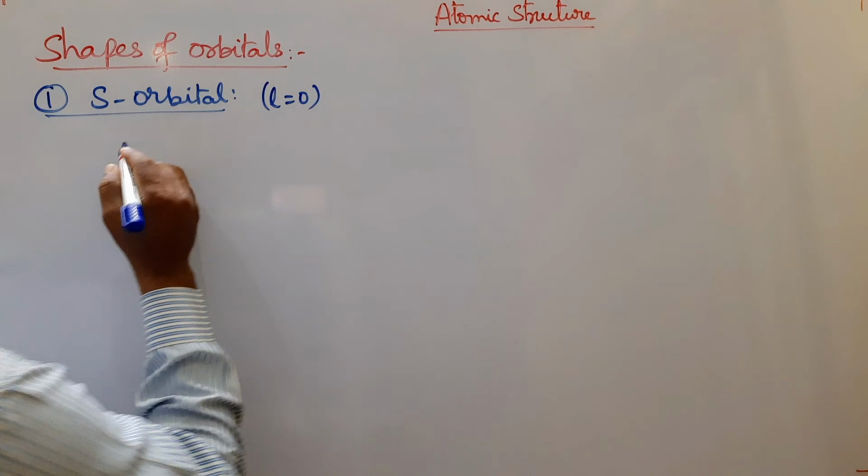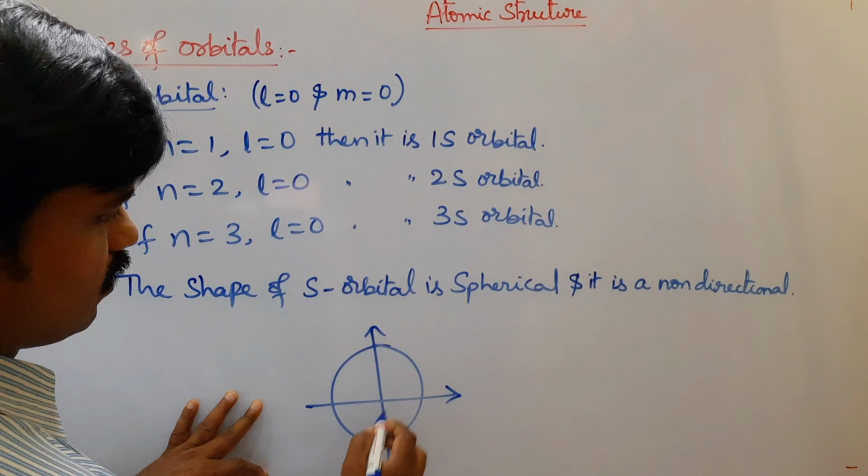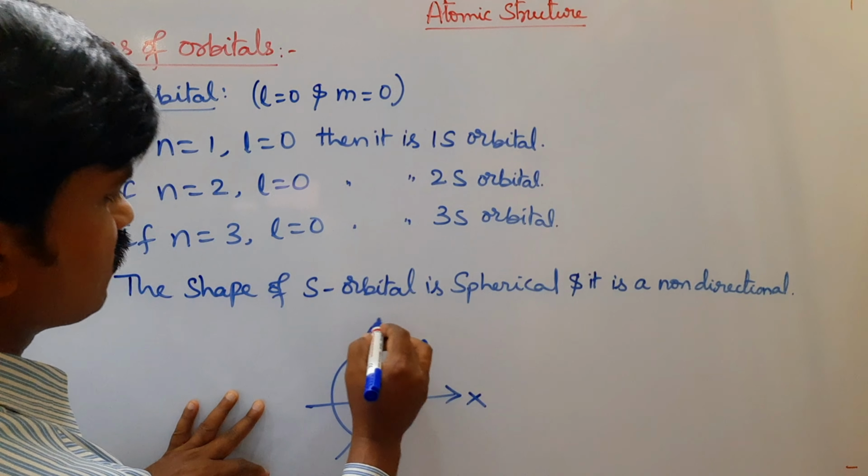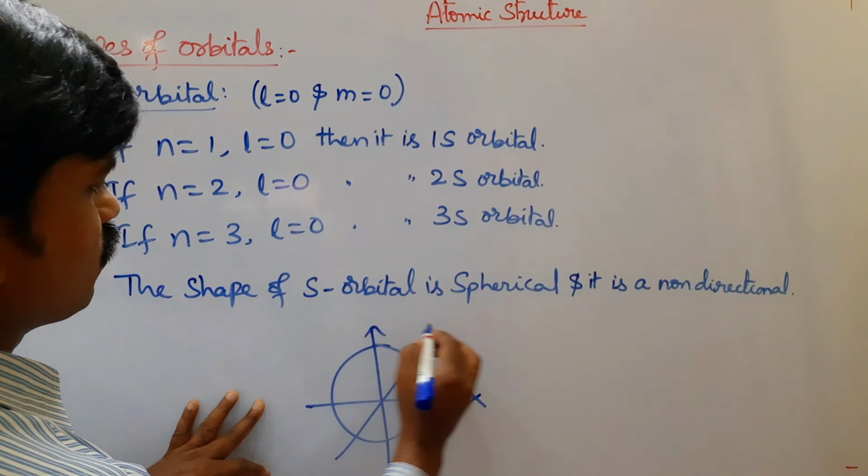So, s orbital shape is spherical. The shape of s orbital is spherical and it is a non-directional orbital. Look at the shape. This is x-axis, y-axis and z-axis.